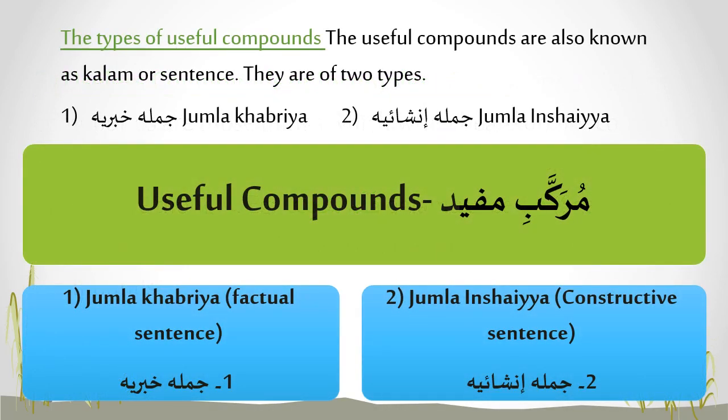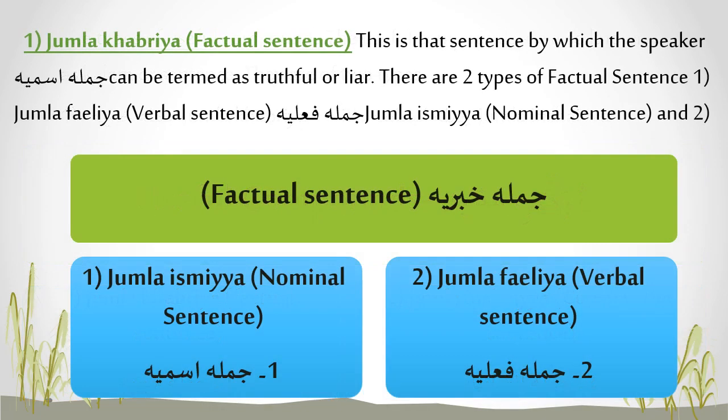The types of useful compounds. The useful compounds are also known as kalam or sentence. They are of two types. Number 1, jumla khabariya or factual sentence, and number 2, jumla inshaiya or constructive sentence. Jumla khabariya, factual sentence. This is that sentence by which the speaker can be termed as truthful or liar. There are two types of factual sentence. Number 1, Jumla ismiya, nominal sentence, and number 2, Jumla fi'liya, verbal sentence.